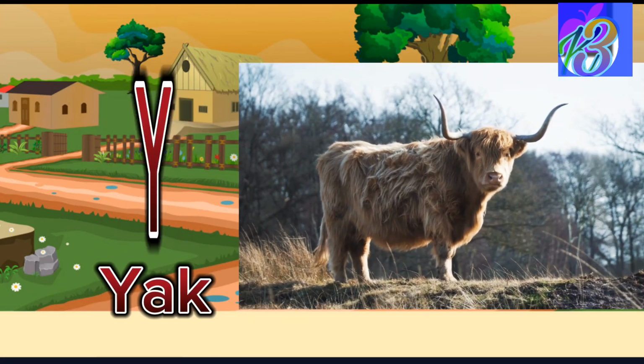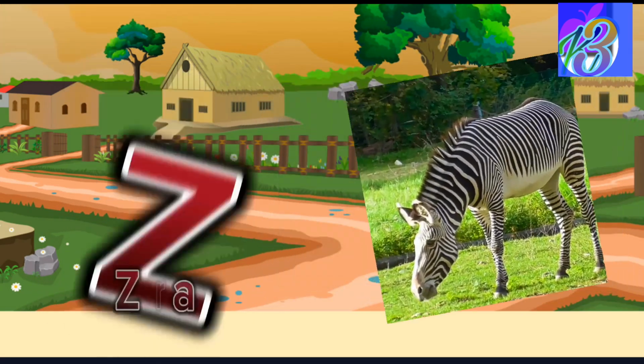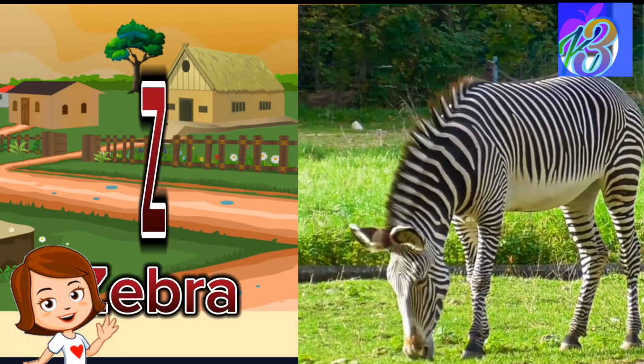Y is for yak, with a shaggy coat. Z is for zebra, with stripes that float.